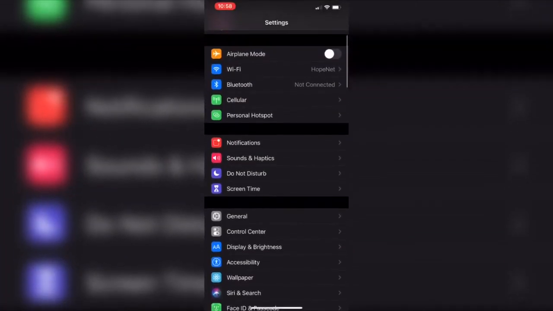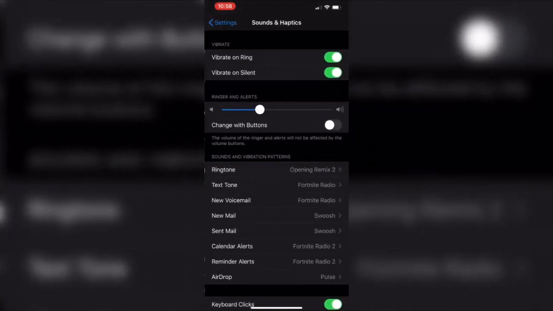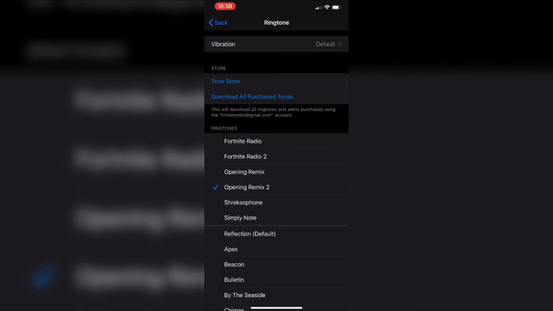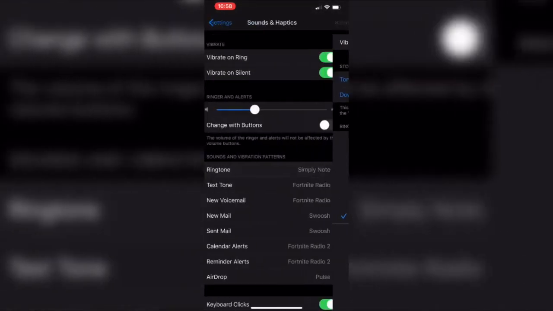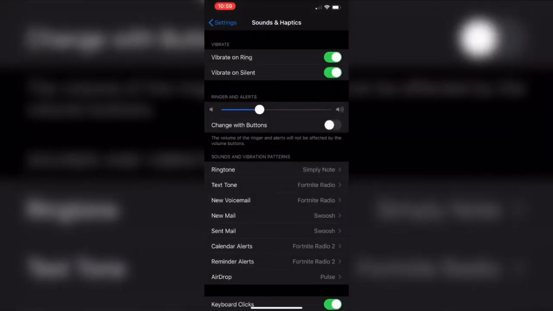To use your ringtone, open Settings, click Sounds and Haptics, click Ringtone, and you should see your ringtone. If you want, you can use this same technique with text tones too.